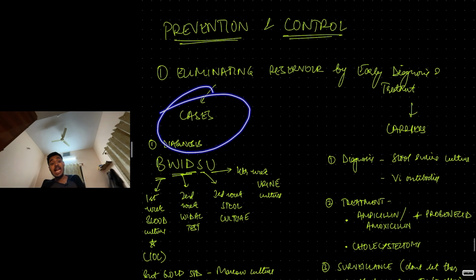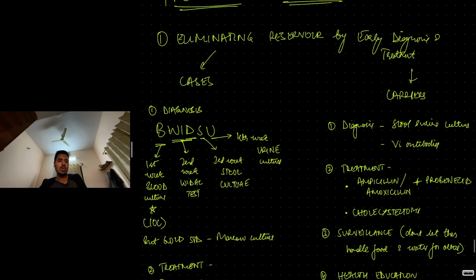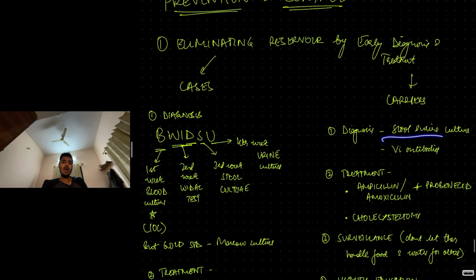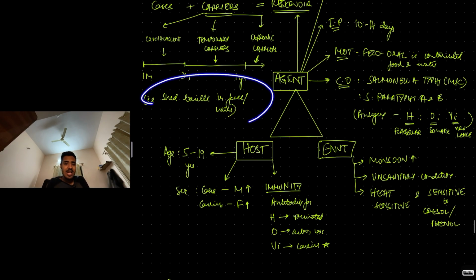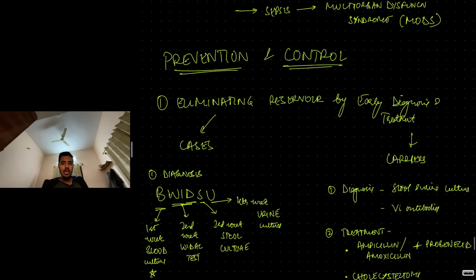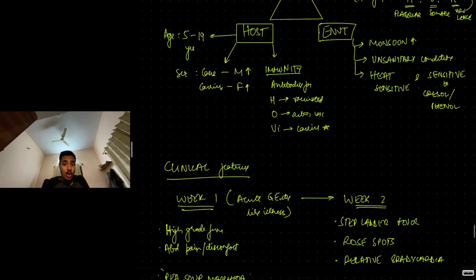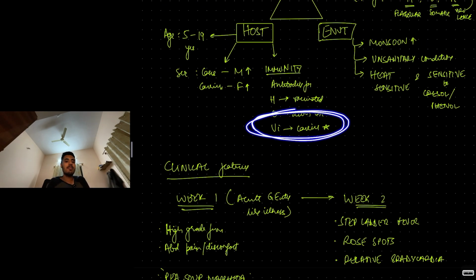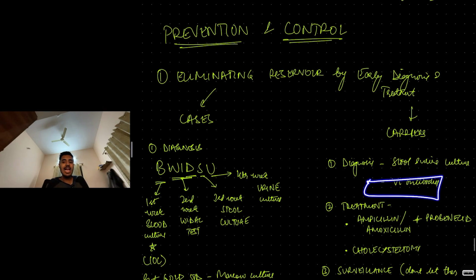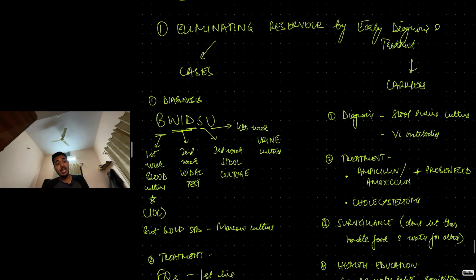Carriers, you have to first diagnose them. How? Again, stool culture, urine culture. Why? Because they shed bacilli in the feces and urine. So, stool culture, urine culture. And as I told you, presence of Vi antibodies indicates carrier. Treatment for carrier is a bit different.